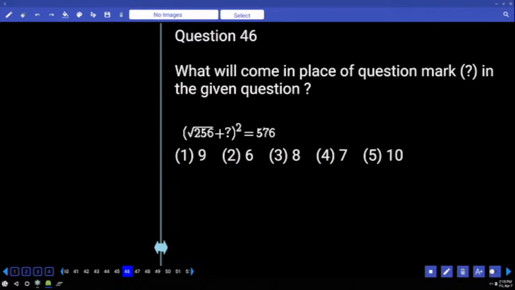Right hand side number, which square is that? Right hand side 24 square. Left hand side and right hand side we have square forms only. Base values must be equal. Left hand side and right hand side. Come on. The root of 256 goes to the other side. Already right hand side we have 24 minus 16 and that's the value of x.